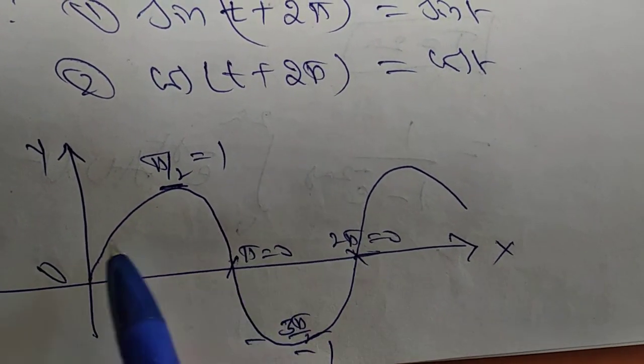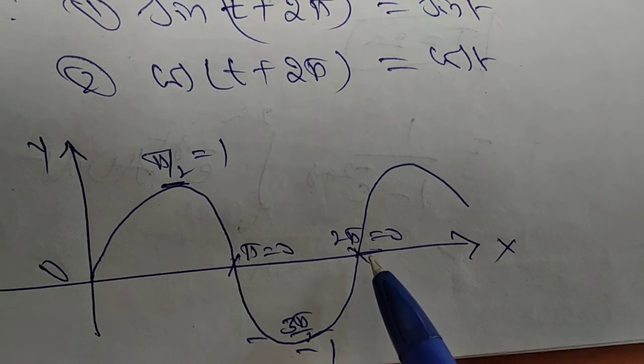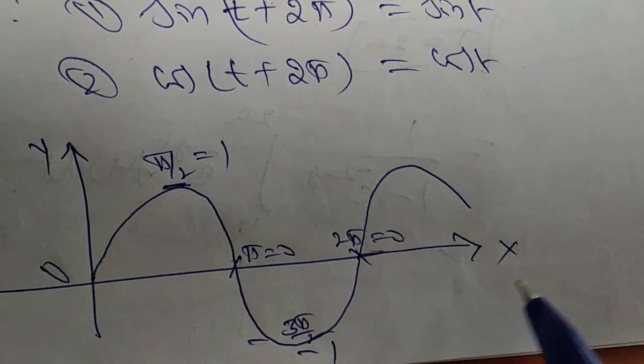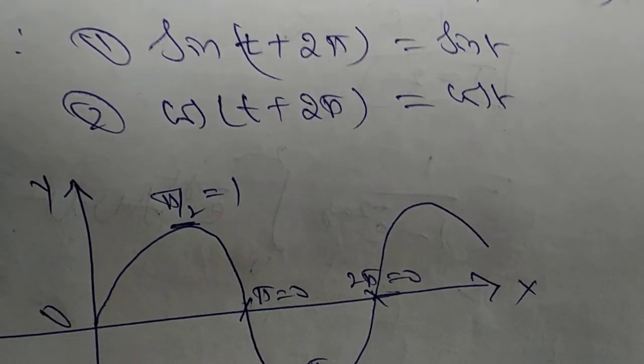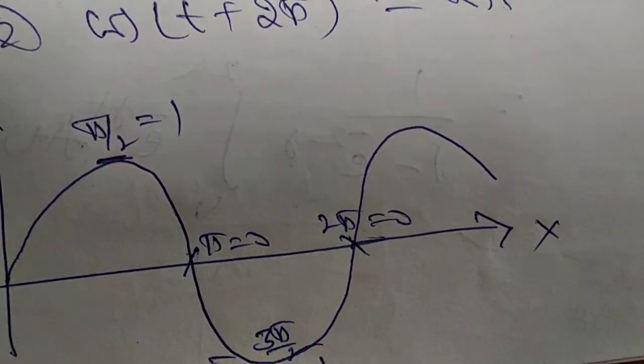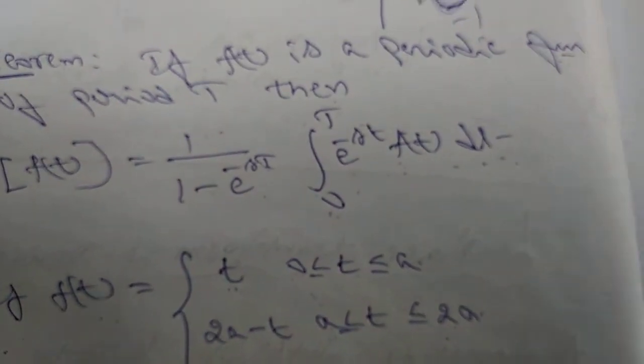For this complete cycle, there are different values. Afterwards, what happens? All the values are repeated. That is called a periodic function.